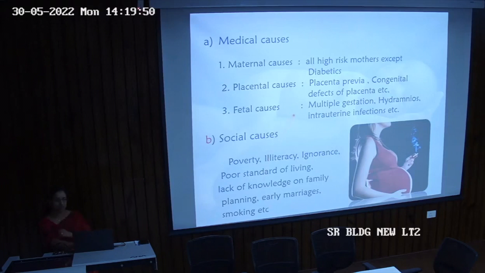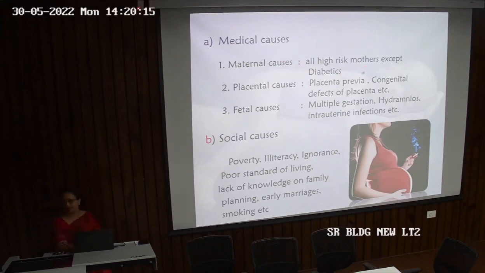The medical causes can again be grouped into three categories: the maternal causes, the placental causes, and the fetal causes. So at one end we have the mother, the fetus, and their connecting link, that is the placenta. So it can be any of these. Maternal causes: all high risk mothers except diabetes.